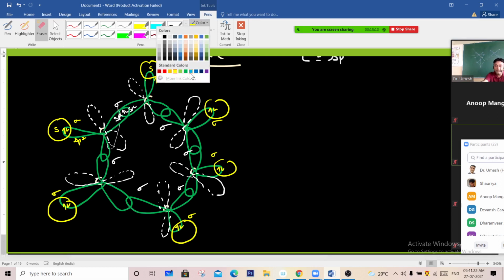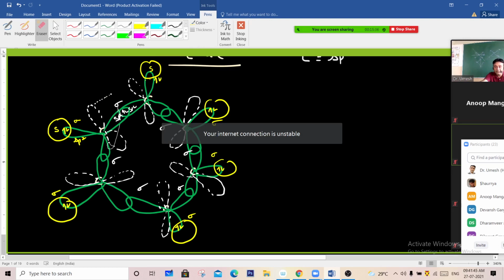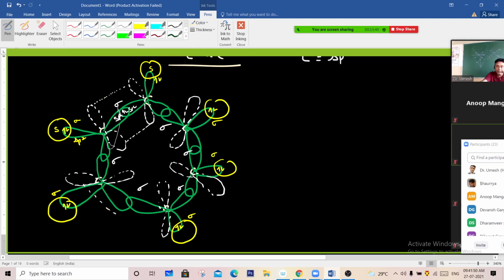And now, next case. This and this, one possibility I'm talking about, is undergoing sideways overlapping. When there is sideways overlapping, there is formation of a pi bond. And again, if you draw it simply like this, carbon double bond, double bond, double bond alternatively.